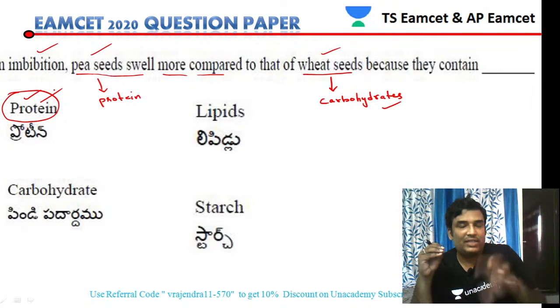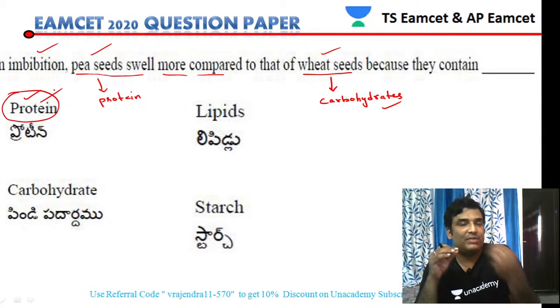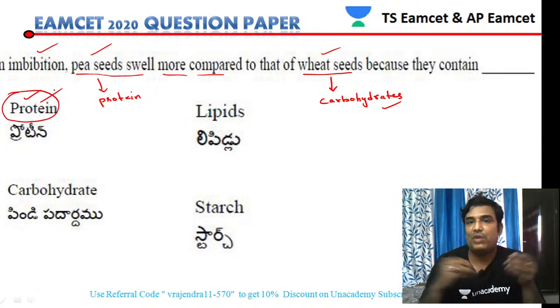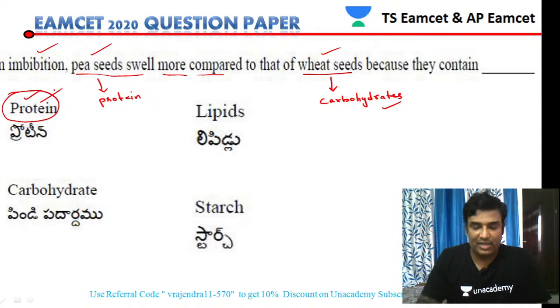Water will enter into the cell, but inside the cell the proteins will not interact with the water easily because of the presence of hydrophobic amino acids. Whereas in wheat seeds, the water that enters is immediately absorbed, and that much swelling cannot be seen clearly. So that is the reason. Finally, the answer will be protein.